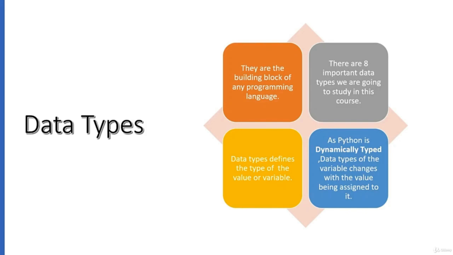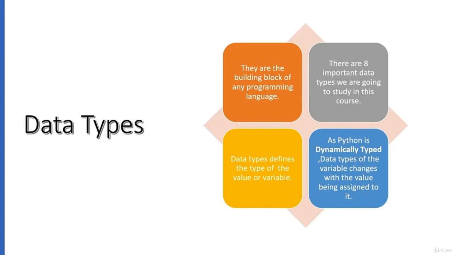Now, what is a data type in particular? There are two terms here, data and type. What is data? Data is any number or any value, any character or any word, anything is data. And if we define its type, what kind of data that is, that becomes a data type.